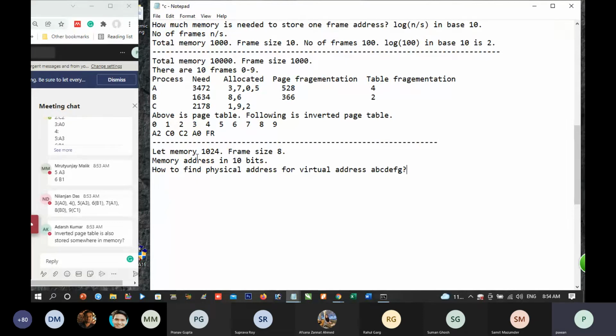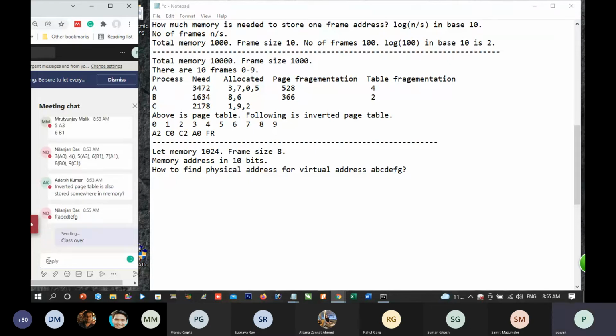Now, I will ask a few questions. To store a frame address, how many bits are required? You should be able to answer these questions. My class is over. Discussion can be done. Very good, Nilanjan. Nilanjan has given the best answer. Is it correct? Nilanjan has given the best answer. Class is over.